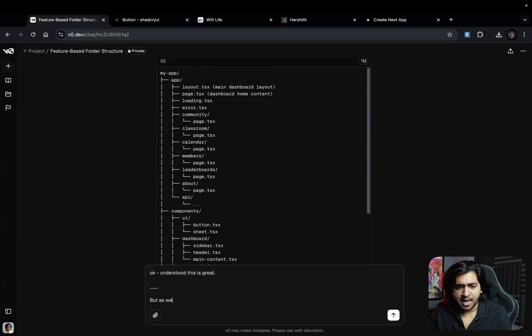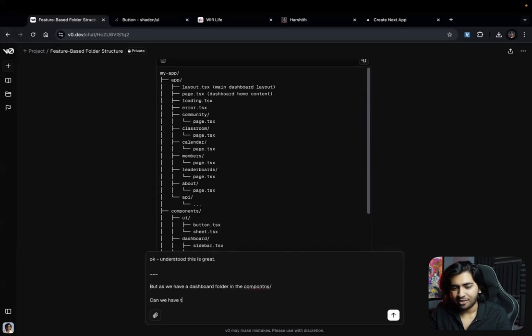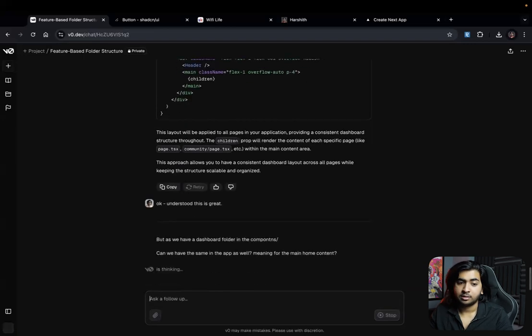But as we have dashboard folder in the components, can we have the same in the app as well? Meaning for the main home content. Let's see if we can.